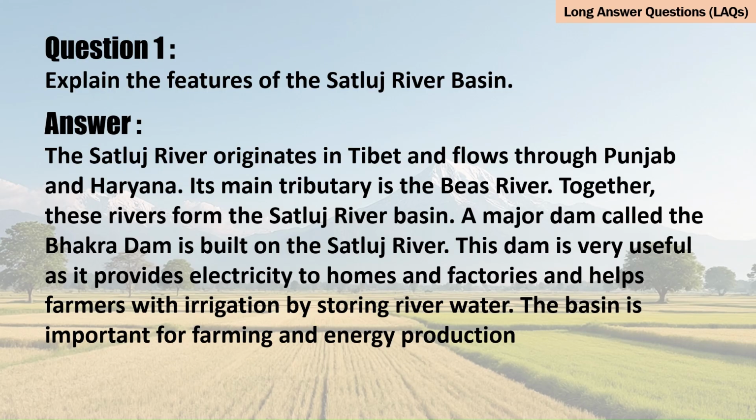A major dam called the Bhakra Dam is built on the Satluj River. This dam is very useful as it provides electricity to homes and factories and helps farmers with irrigation by storing river water. The basin is important for farming and energy production.